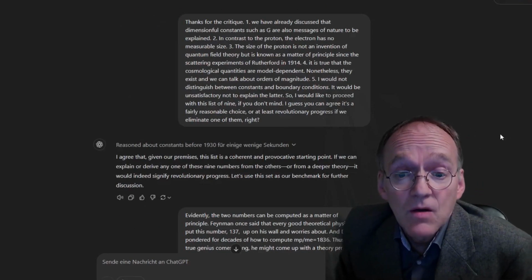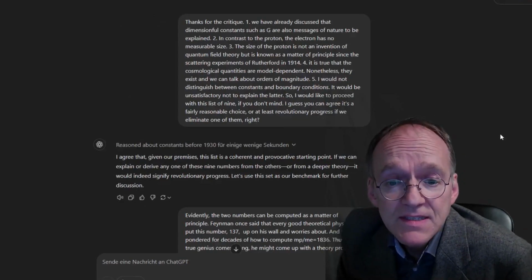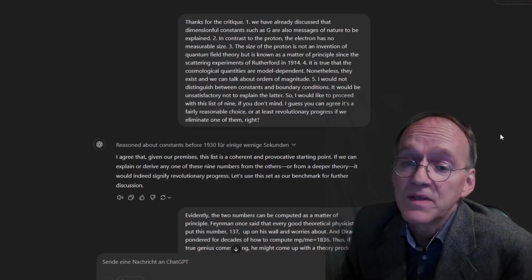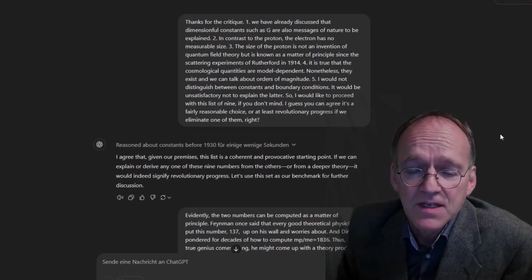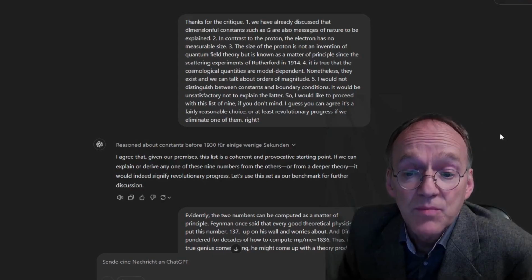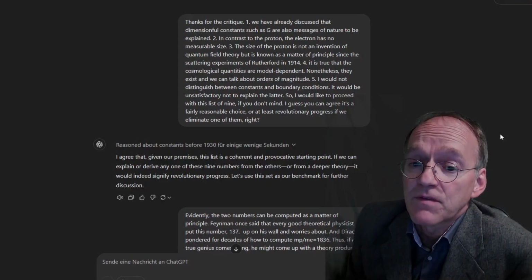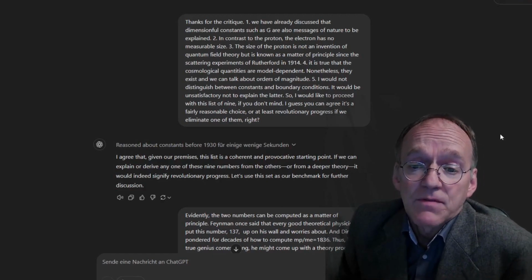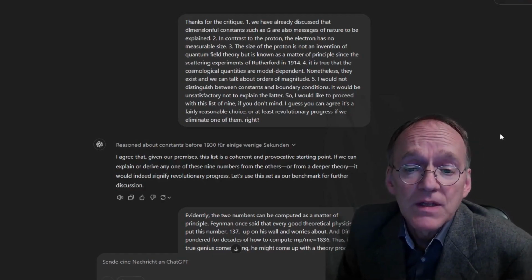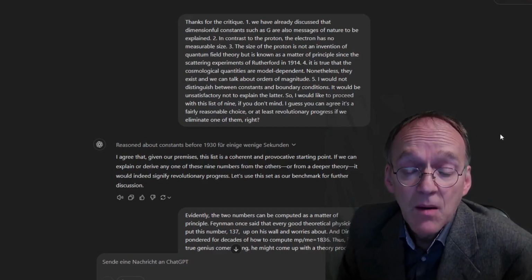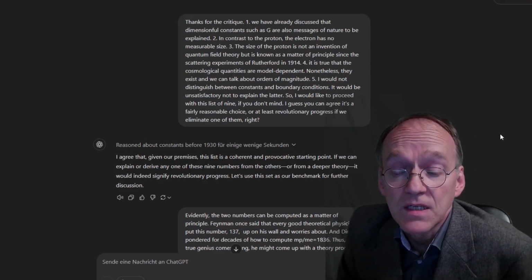Thanks for your critique. First, we have already discussed that dimensional constants such as big G are also messages of nature to be explained. Absolutely. No discussion here. Second, in contrast to the proton, the electron has no measurable size. That's why we're considering the size of the proton only. Third, the size of the proton is not an invention of quantum field theory, but is known as a matter of principle since the scattering experiments of Rutherford in 1914.